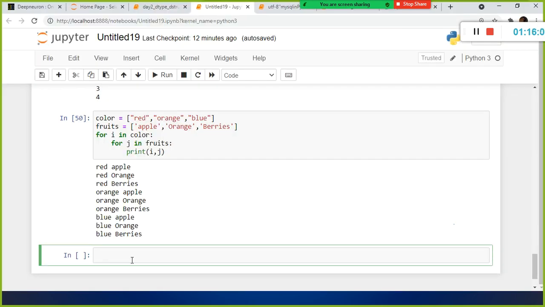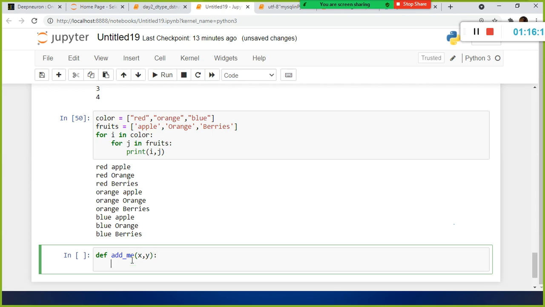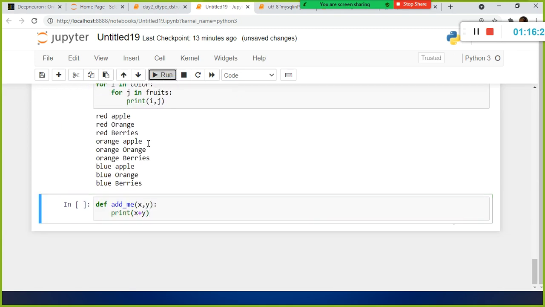How do I define a function, a user defined function? You need to use the keyword def, and then, for example, add me. Okay, let's say I'm going to specify x comma y, and then I'm going to say print x plus y. This is my simple function definition.